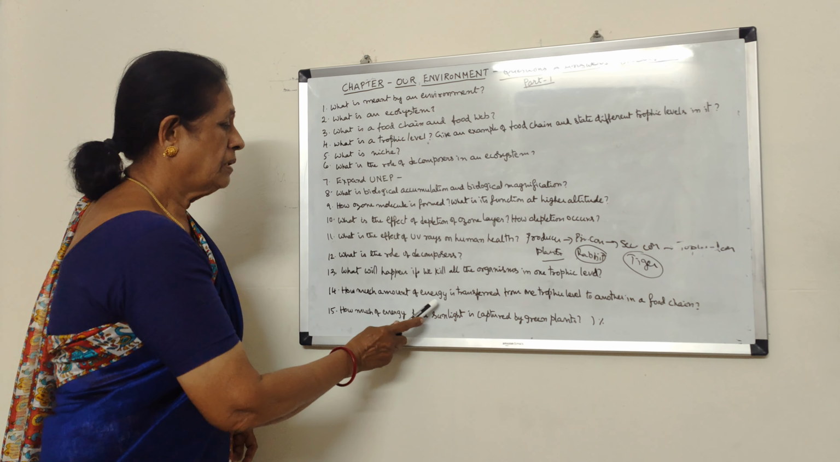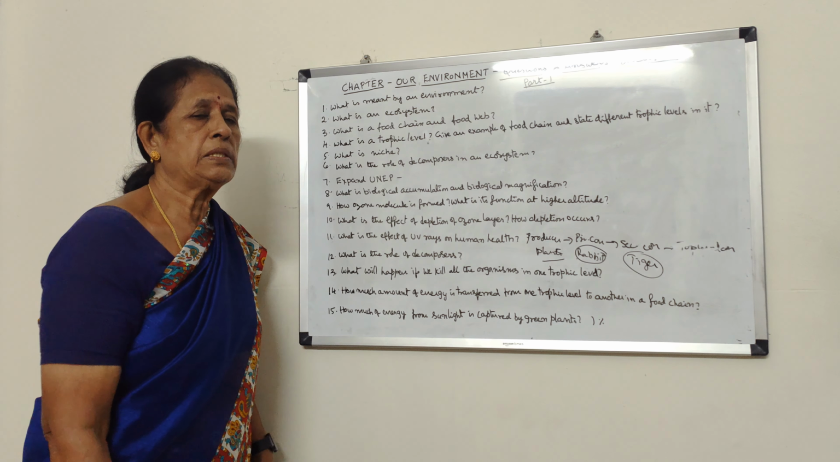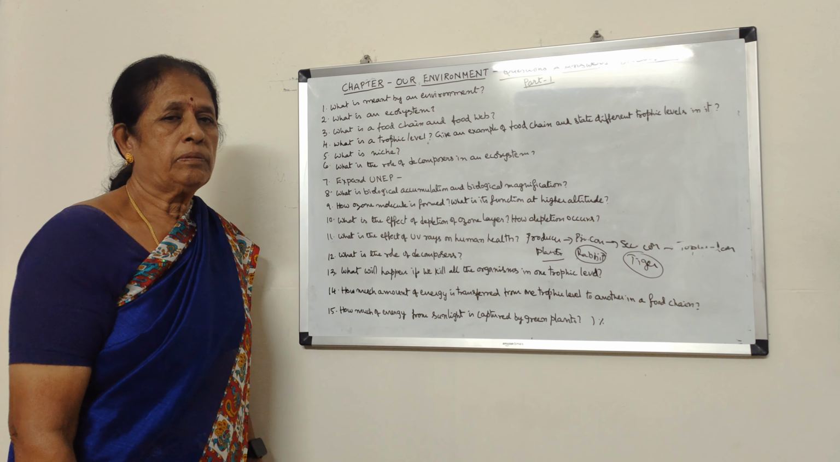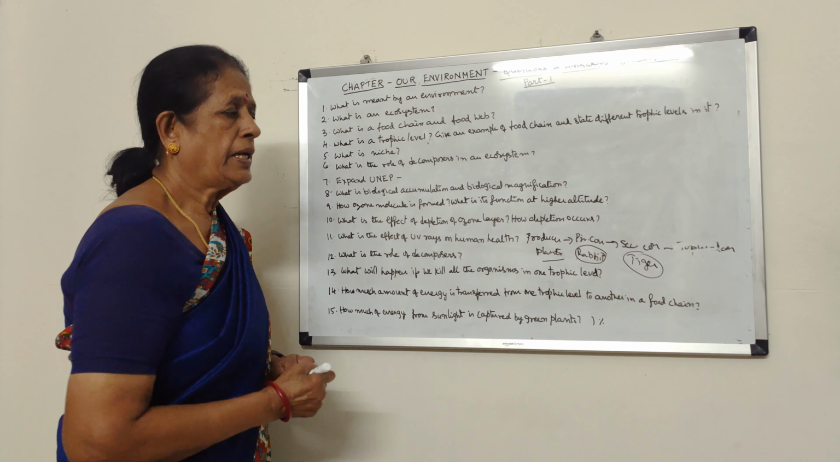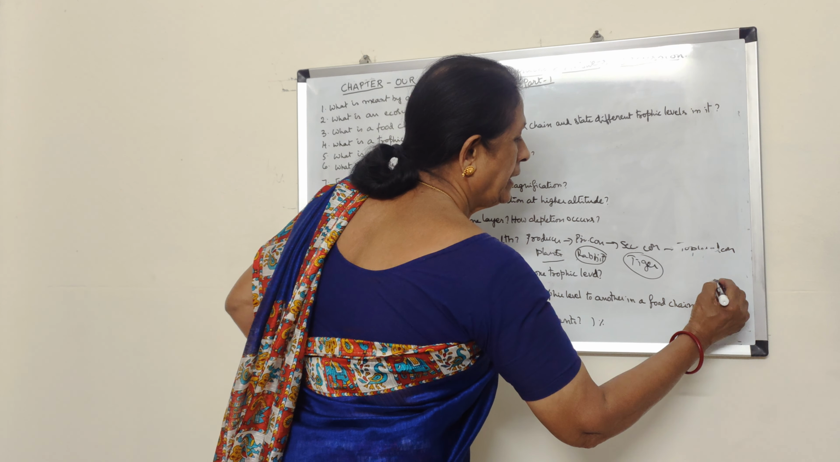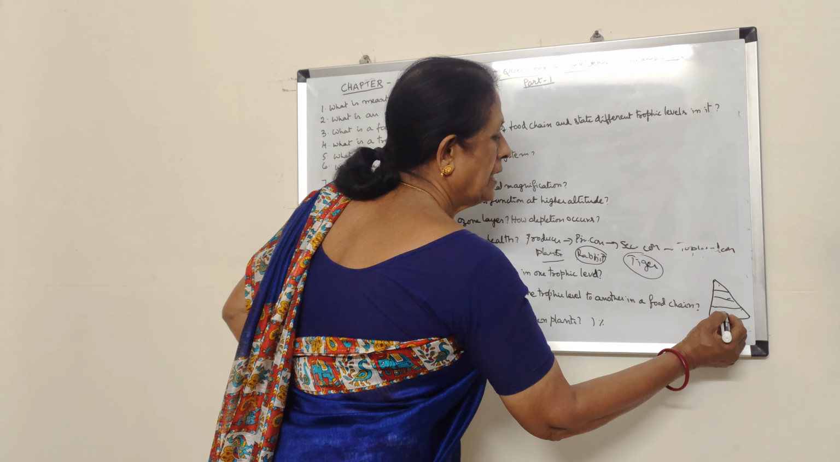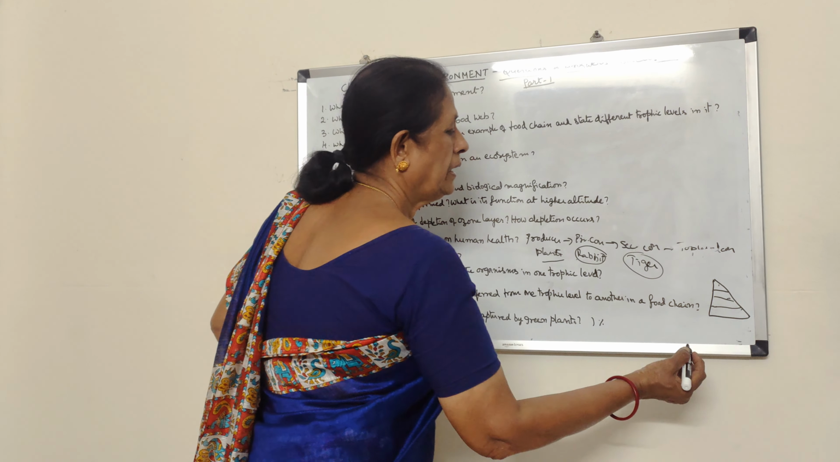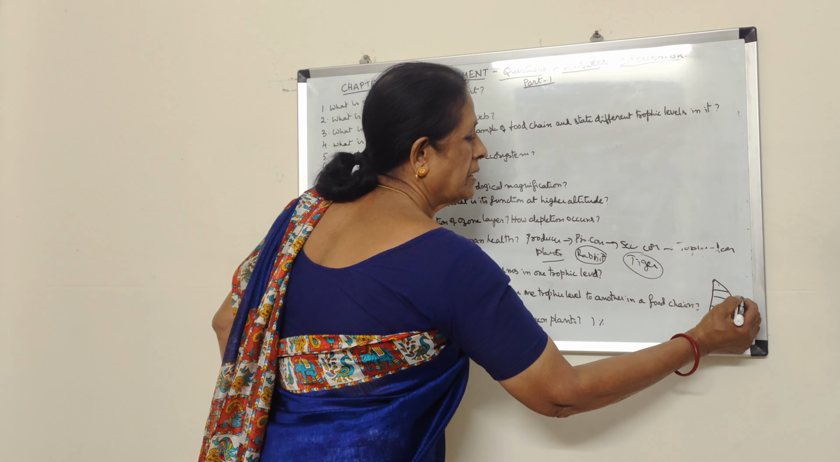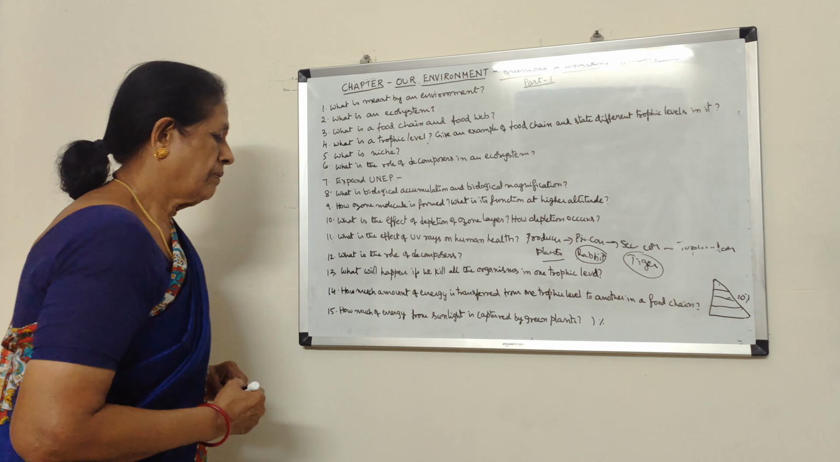Next, how much amount of energy is transferred from one trophic level to another trophic level? Only 10% of energy. If we take numbers into consideration, and if we take energy into consideration, from one organism to another organism, gradually the number will decrease and energy also gradually decreases. Only 10% of energy will be transferred from one trophic level to another trophic level.